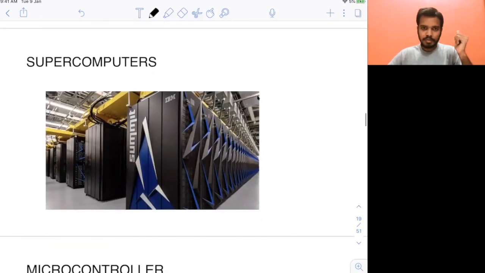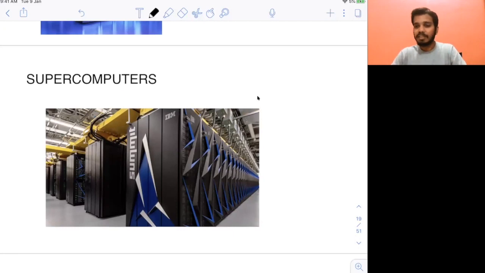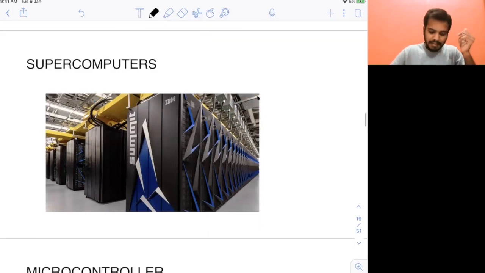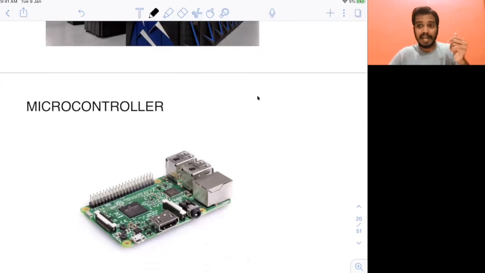Other than that, you also have supercomputers. There are different types of computers. Supercomputers are also kind of servers, if you think about it, but these are very powerful systems. I'm not saying servers are not powerful, but supercomputers are more powerful. They can do some computation very fast. Servers normally have a limitation on how much memory and how many CPUs they can have, but supercomputers normally do not. They can have a lot of CPUs and a lot of memory, and they can do calculations very fast. I would ask you to learn about what supercomputers can do. You will be surprised by what they can do.